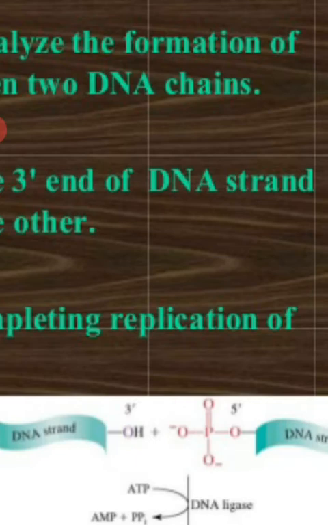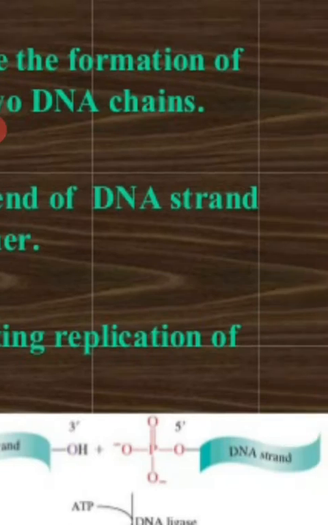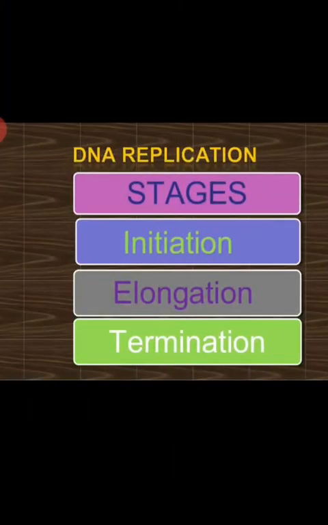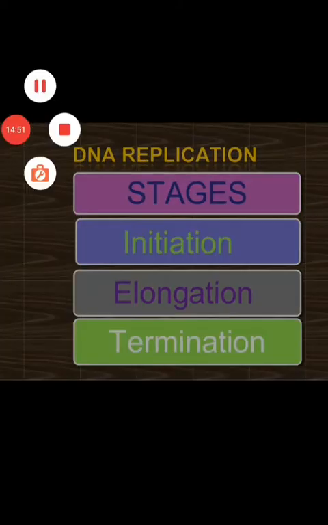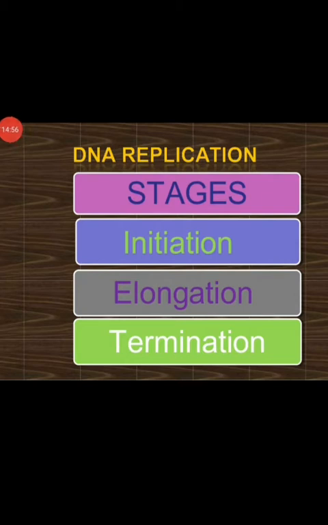For this function, DNA ligase utilizes energy from ATP. During this process, ATP releases energy by breaking itself into AMP and PPi. Now, the replication process has 3 stages. The stages are initiation, elongation and termination.